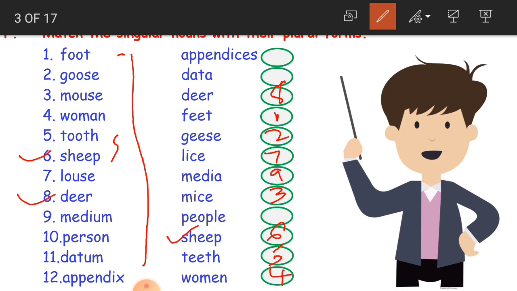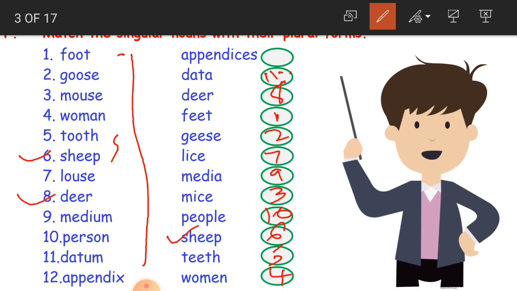If there are so many persons, what do we say? They become people. Clear children? Able to understand? And datum, in the sense of some information. Datum becomes data. The eleventh one, data. So much information is called data.